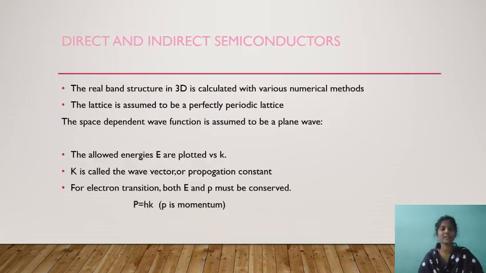Direct and indirect semiconductors. The real band structure in 3D is calculated with various numerical methods. The lattice is assumed to be a perfectly periodic lattice. The space-dependent wave function is assumed to be a plane wave. The allowed energies E are plotted versus K. K is called the wave vector or propagation constant. For electron transition, both E and P must be conserved. P equals hk. P is momentum.